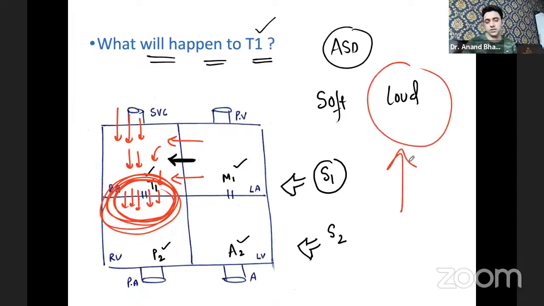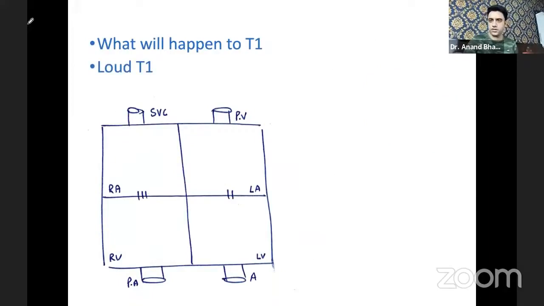Put an answer in the comment section, yes or no. If so much blood is pushing through a valve, then of course T1 will be very loud. It will not be soft. For keeping it soft, you have to push less blood. Very good, perfect. So loud T1.